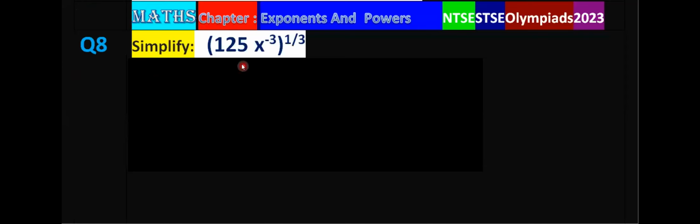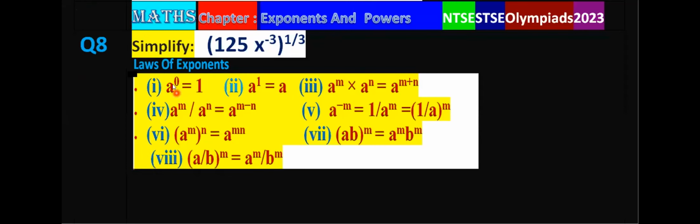Simplify, this is question number 8, (125 x power minus 3) whole power 1 upon 3. So first of all, we again have to go for the laws of exponents, and these laws are, if (a b) whole power n, then this is power of a and power of b, that is 125 and x. So this 1 upon 3 is the power of 125 and the power of x. So we have to keep this one thing in mind, and we all know that if the power is negative, then how to make the power positive by taking the reciprocal of the base. We can change the sign.